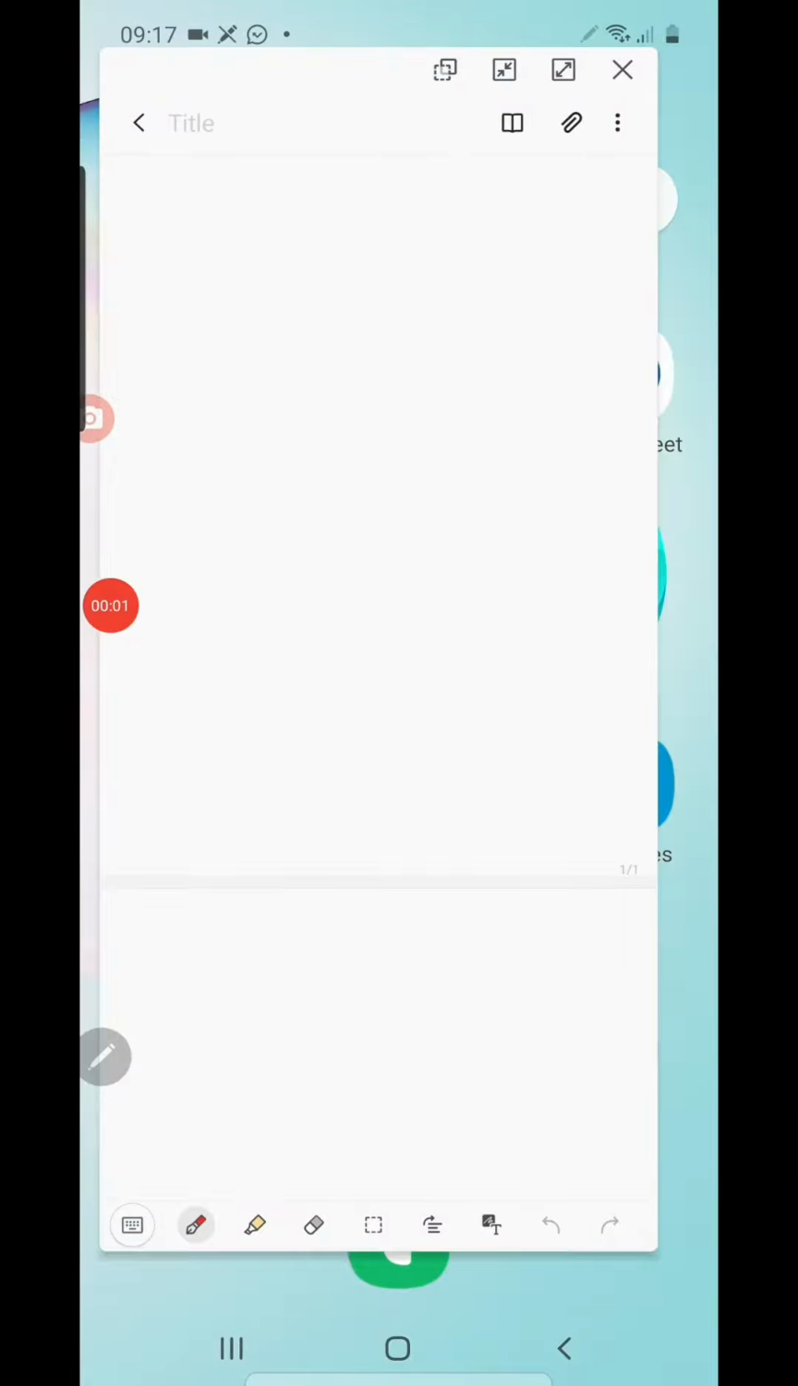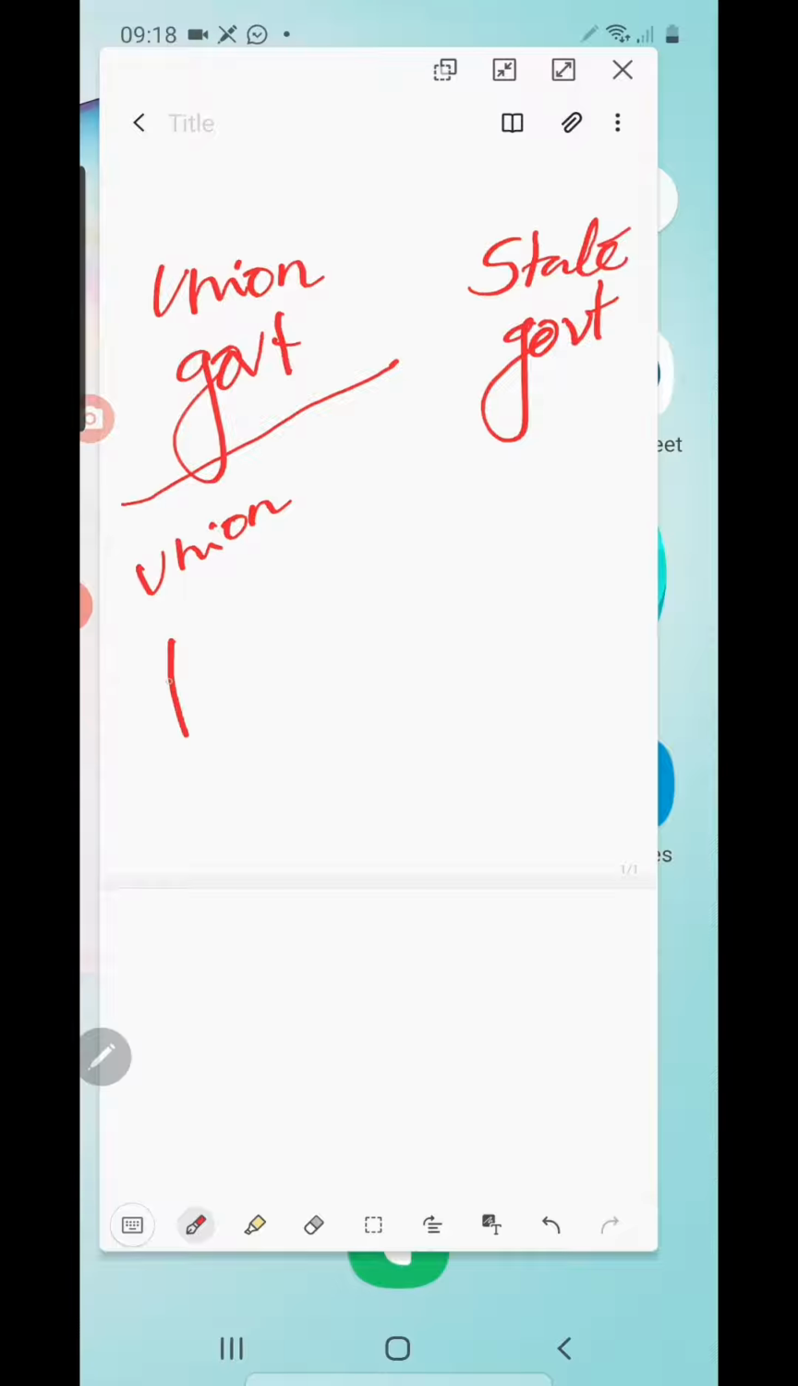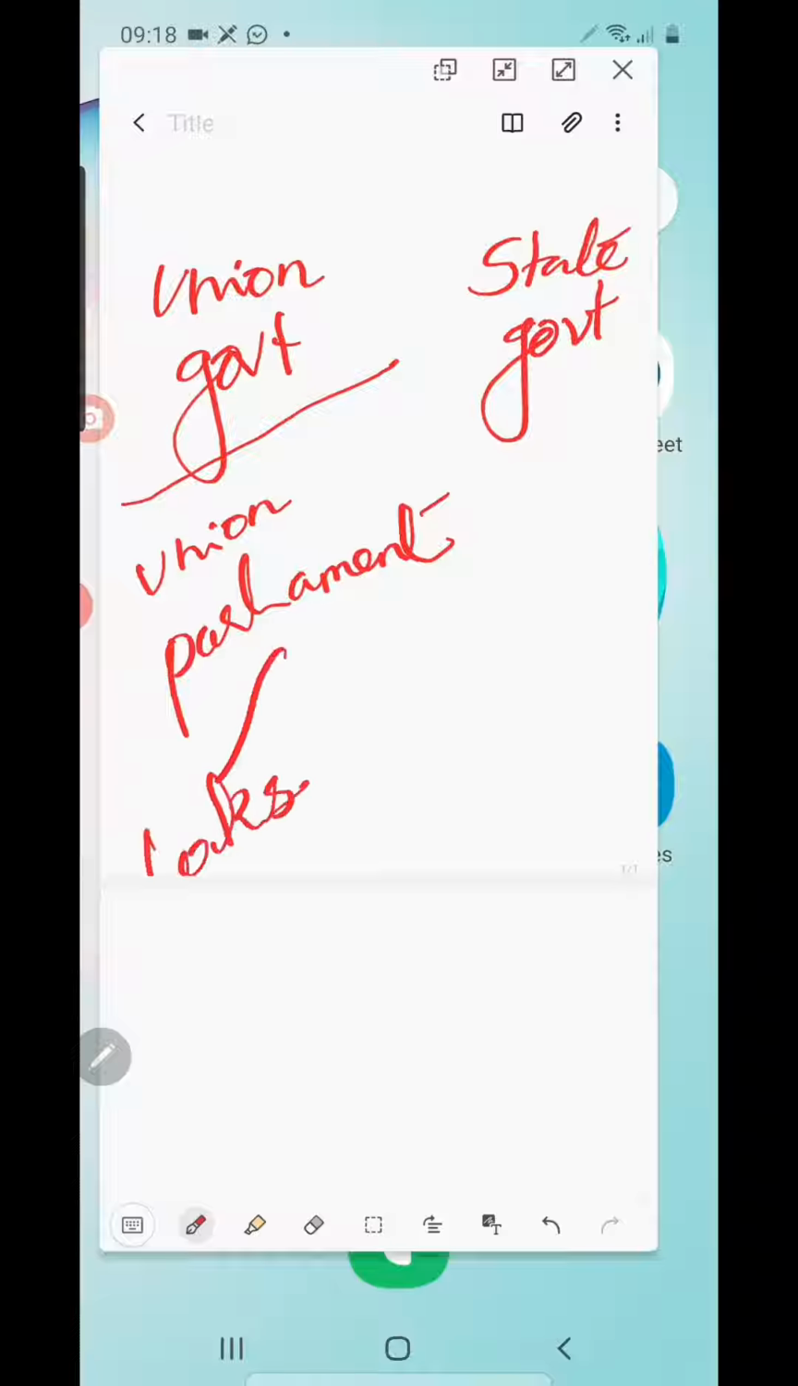Children, see that we have two types of government: union government and state government. In the union government, we have the union parliament. The union parliament has two houses. Which are the two houses? Lok Sabha and Rajya Sabha.